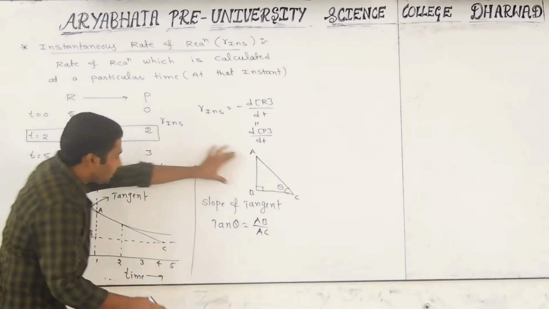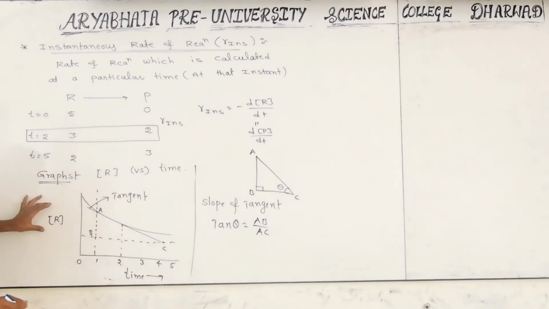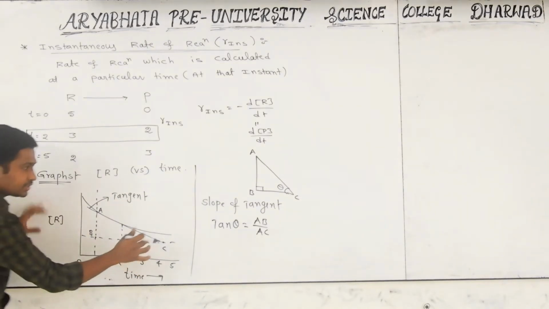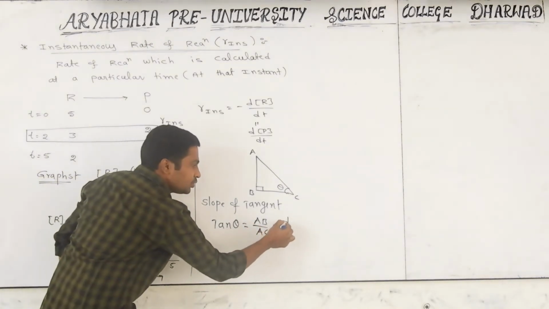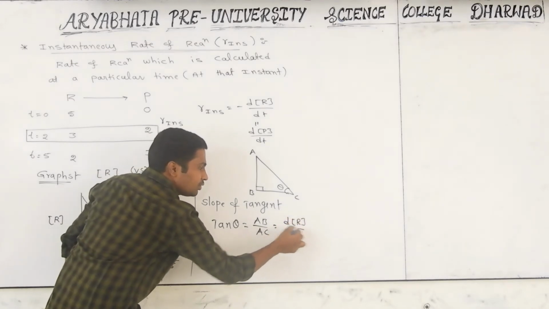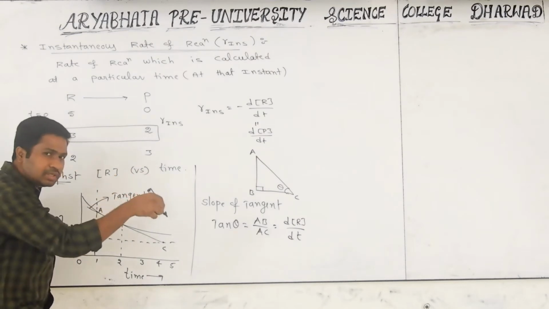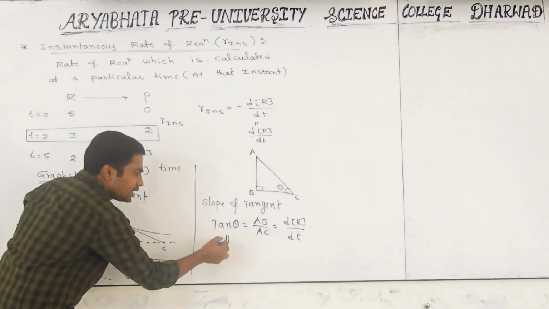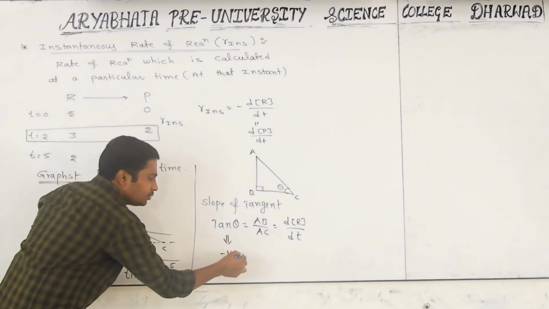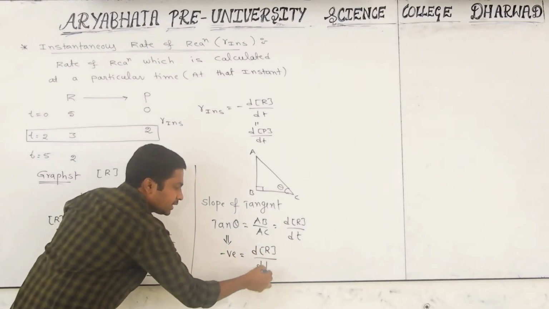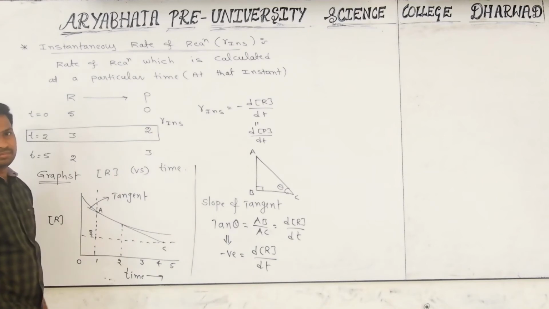Indirectly, AB indicates which differentiation? Change in concentration of reactant. The basic differentiation indicates time change. Indirectly it is the change in concentration of reactant by time change. If you see this, the tan theta value comes out negative, which is the change in concentration of reactant by time change at that spot.